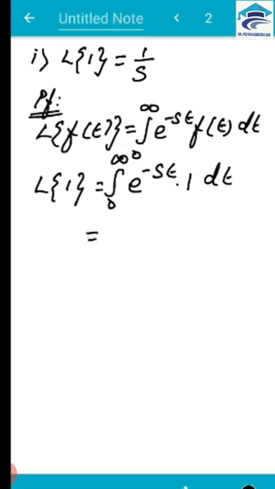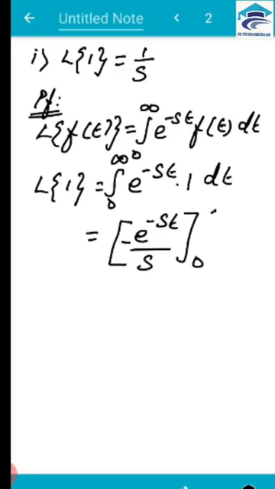When you integrate this with respect to t, what you get is e power minus st by minus s, so you will be getting one negative sign, evaluated from 0 to infinity. So e power minus infinity is 0, so the upper limit term is 0. When you apply 0 here, e power 0 is 1. So this will become 1 by s.